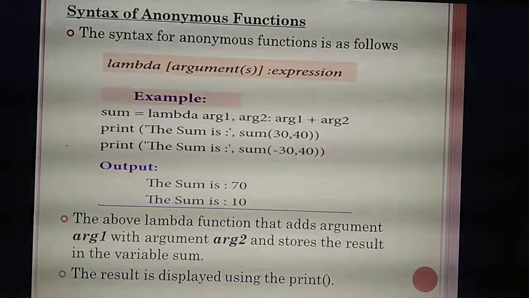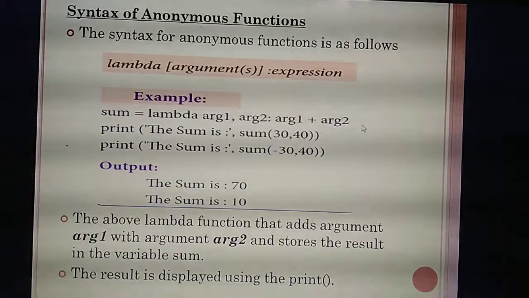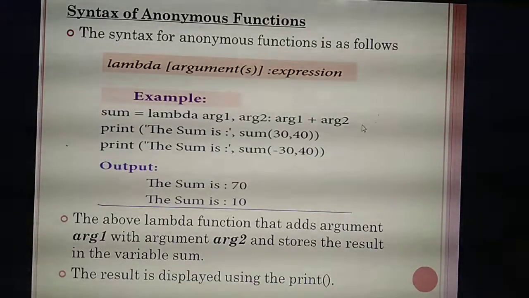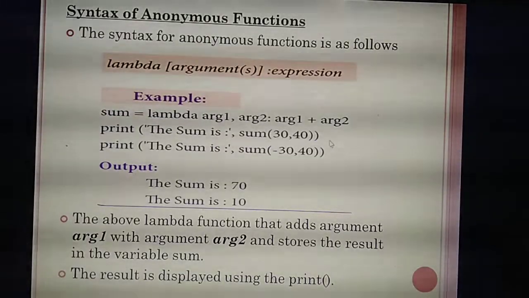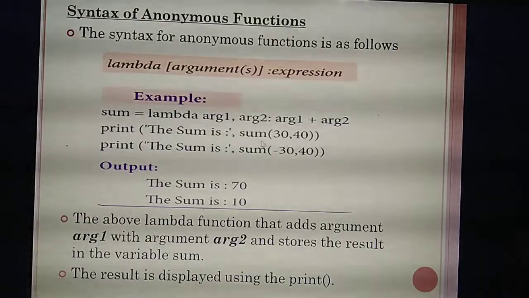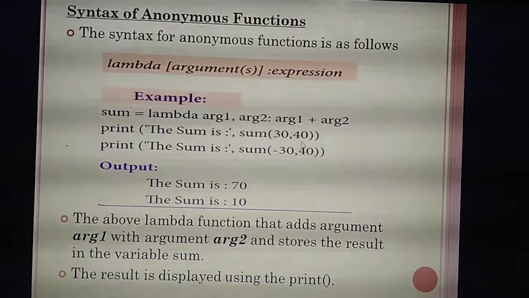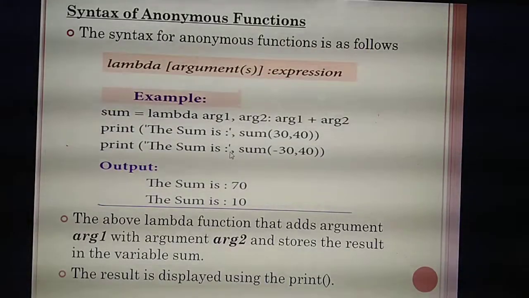Understand how you will write the first line? Sum equal to lambda of 3 arguments, A, B, C, colon A plus B plus C. The next line you need to write print the sum is sum of. Here how many numbers do you need to give? Because here you are adding 3 numbers. So instead of 30, 40 you need to write 3 numbers: 30, 40, 50.